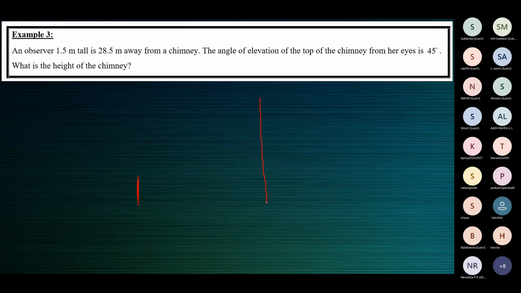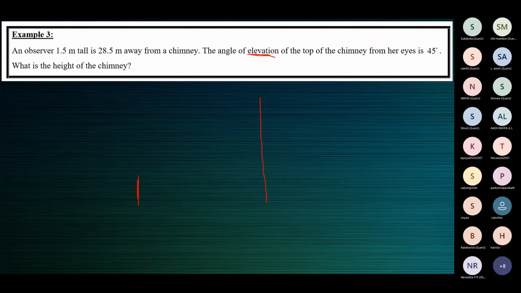Since angle of elevation is measured, that means the observer is looking up to see something on the chimney. The angle of elevation itself says that the observer is raising his or her head to look at that object or position.